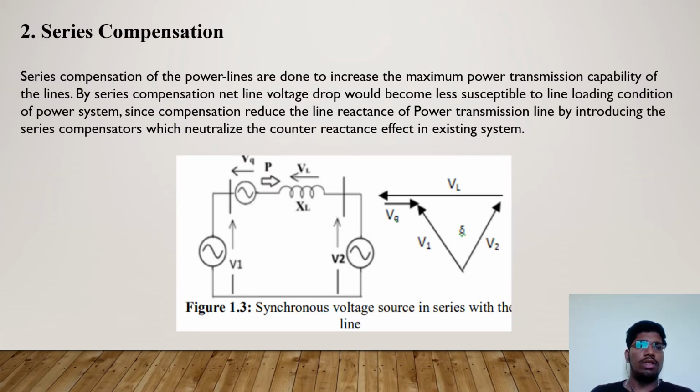Talking about series compensation. Series compensation of power lines is done to increase the maximum power transmission capacity of the lines. By series compensation, the net line voltage drop becomes less, depending on the line loading condition of the power system. Series compensation reduces the line reactance of the power transmission line by introducing the series compensator while neutralizing the counter reactance effect in the existing system.